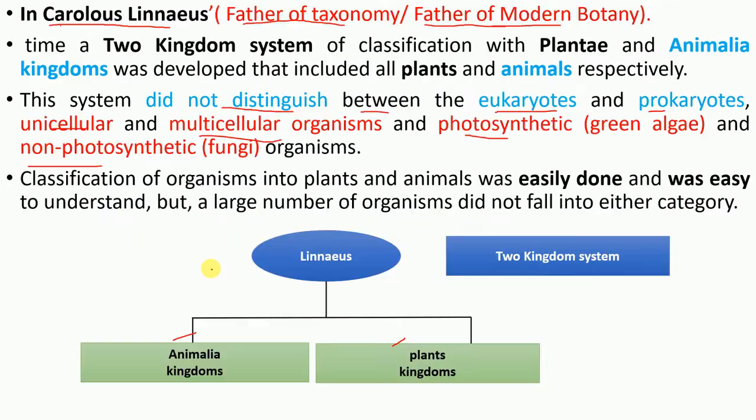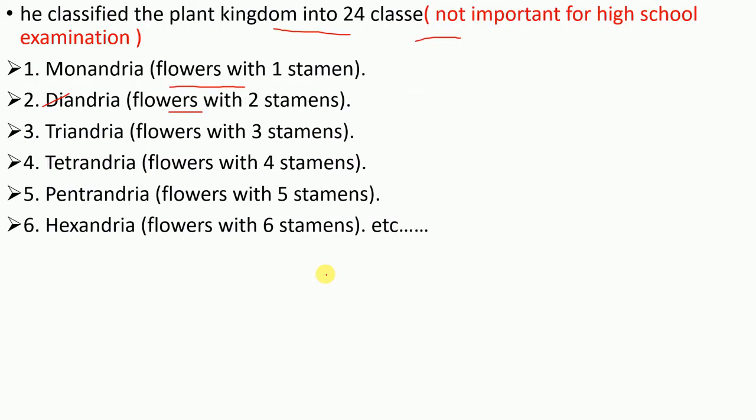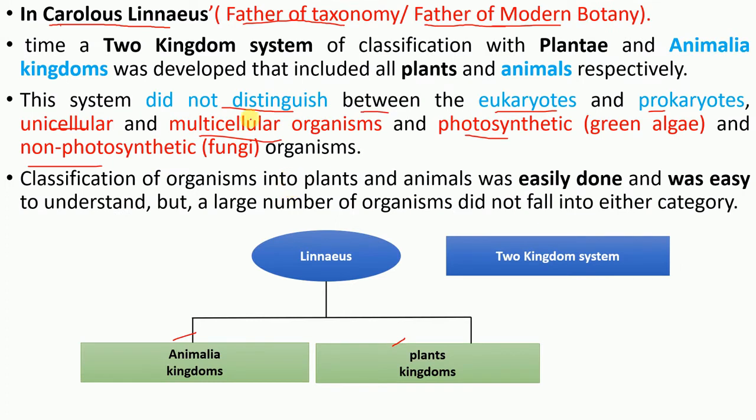So all these types of classification systems did not include such characteristics as I stated earlier. So this system will not include such characteristics. Now see how classification systems evolved.